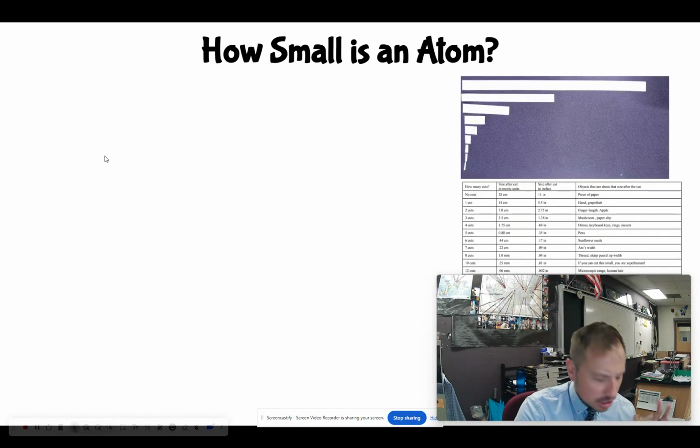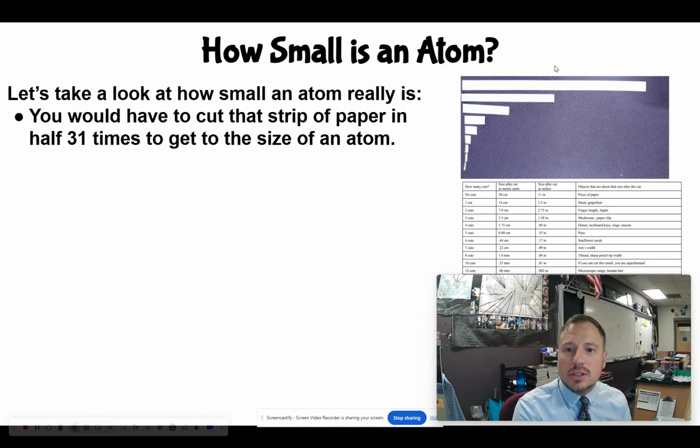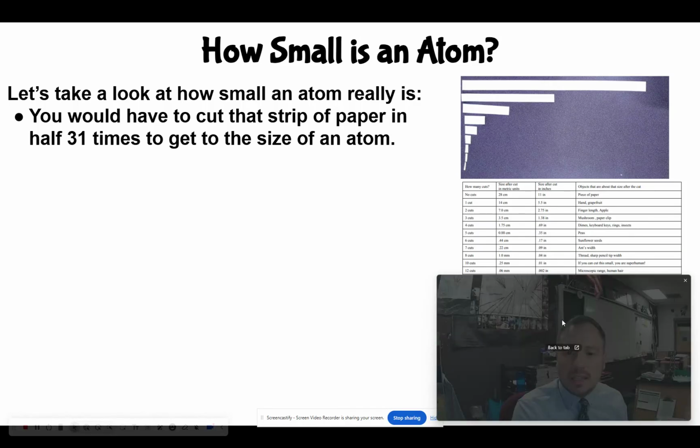So let's just take a sheet of paper, right? If you take a small strip of paper and you start cutting it in half, the idea is that at a certain point you're going to reach the atom. In fact, that's where the word atom comes from. It comes from the word atomos, meaning uncuttable. At what point do I reach a point at which I cannot cut anymore? So you see here, this is a start. I think it gets to 1, 2, 3, 4, 5, 6, 7, 8 cuts.